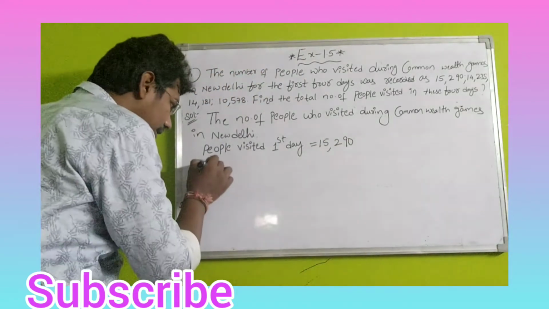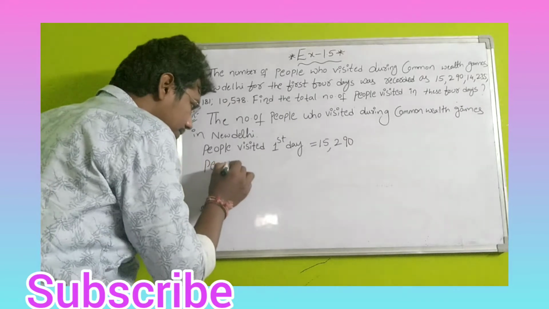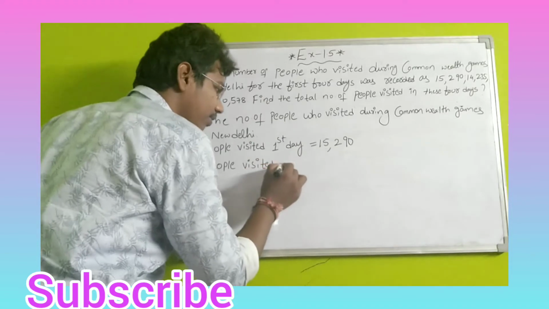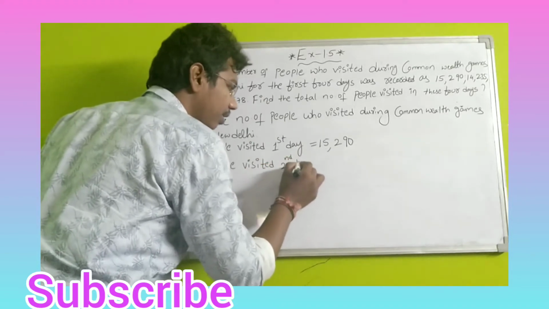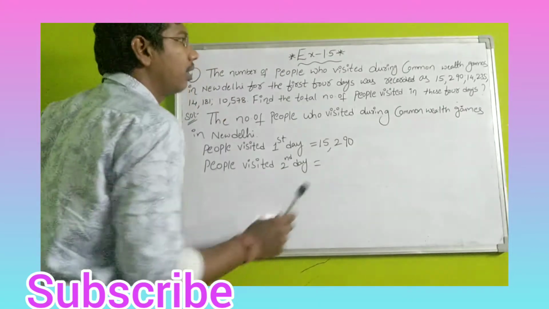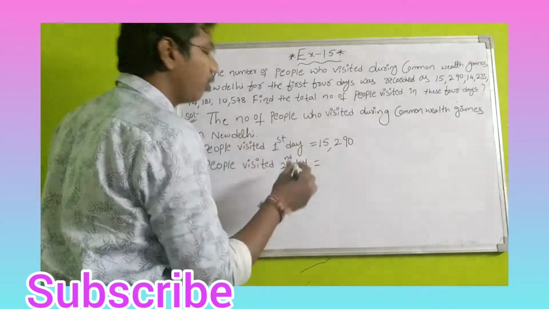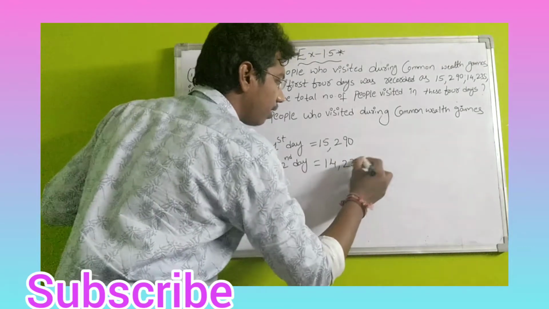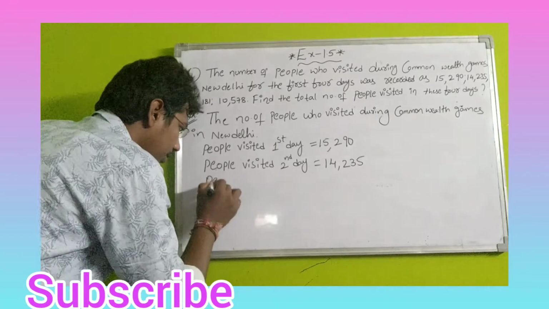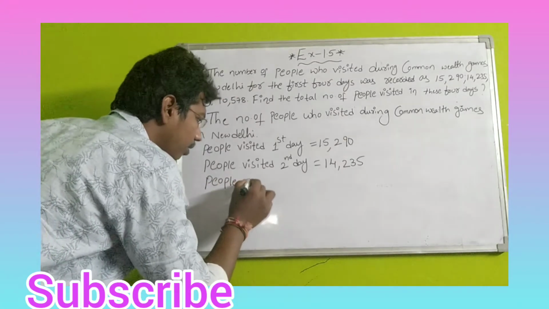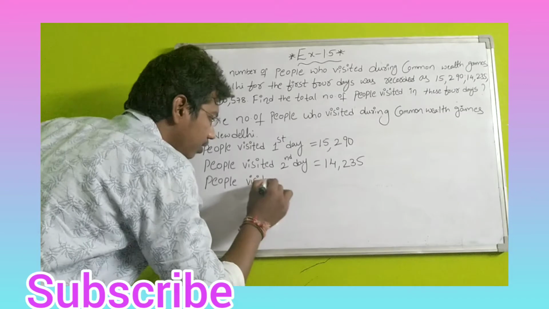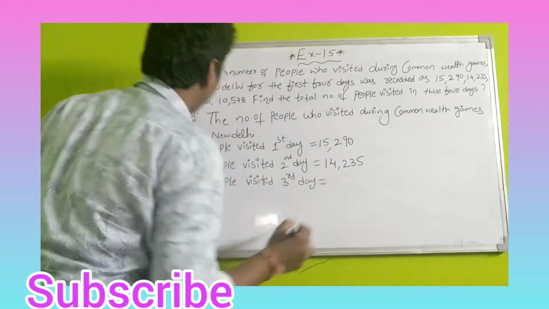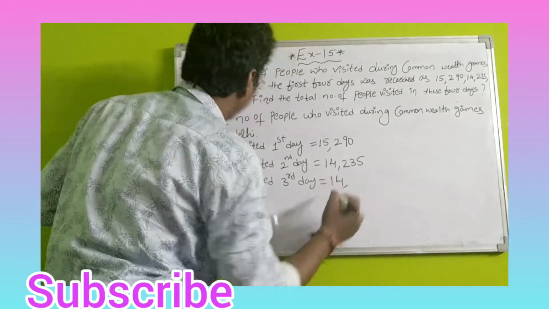Next, similarly, write people visited second day. Second day, how many members visited, students? That is 14,235. Next, people visited third day, 14,181.